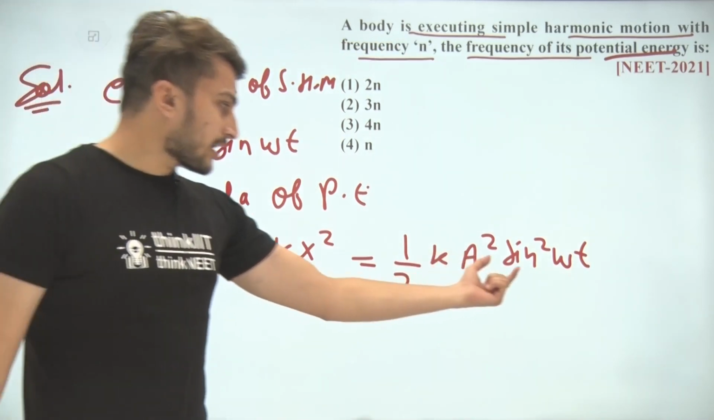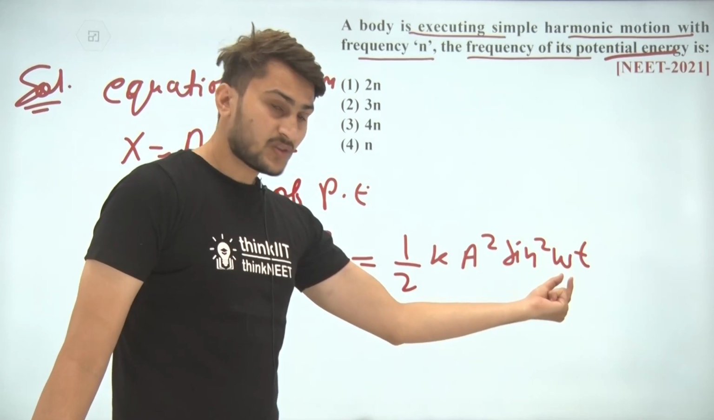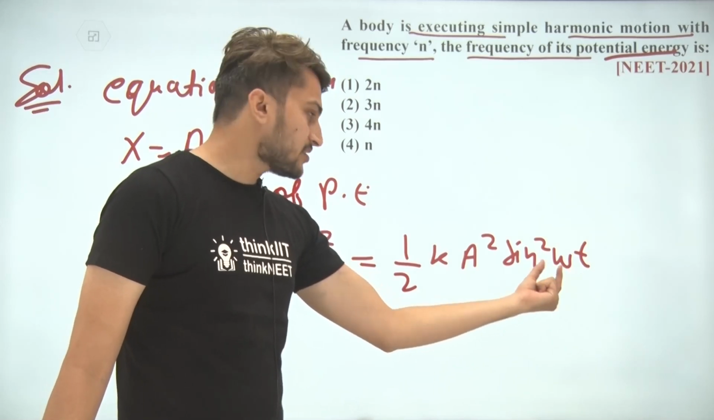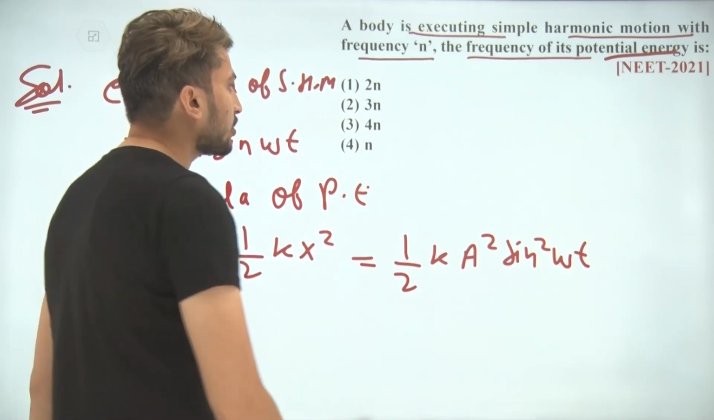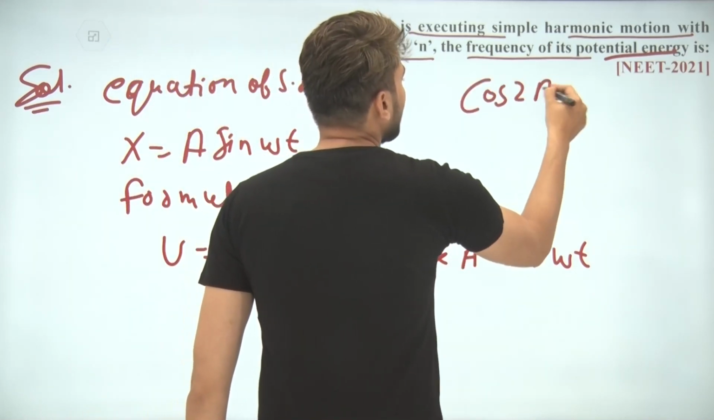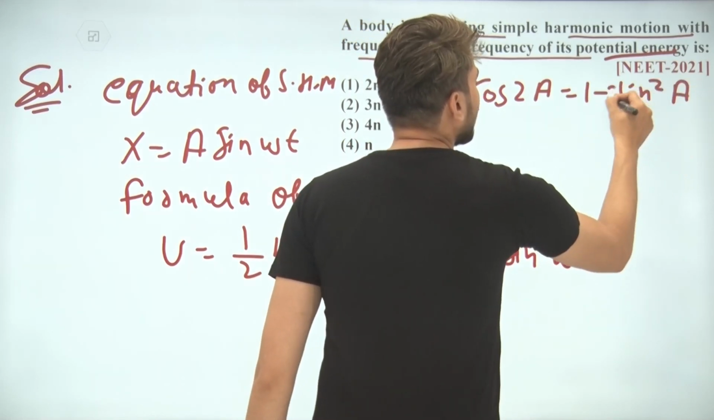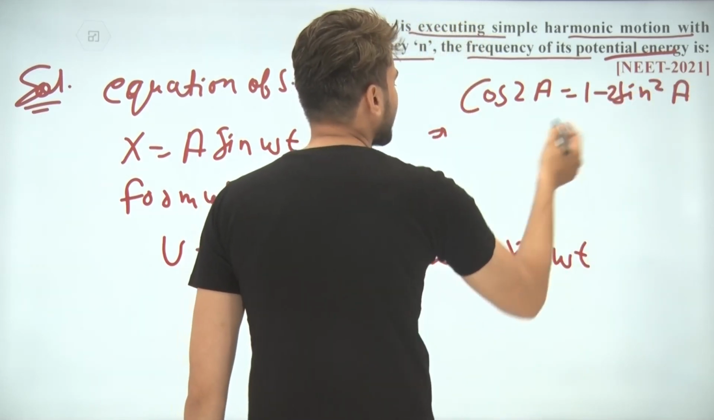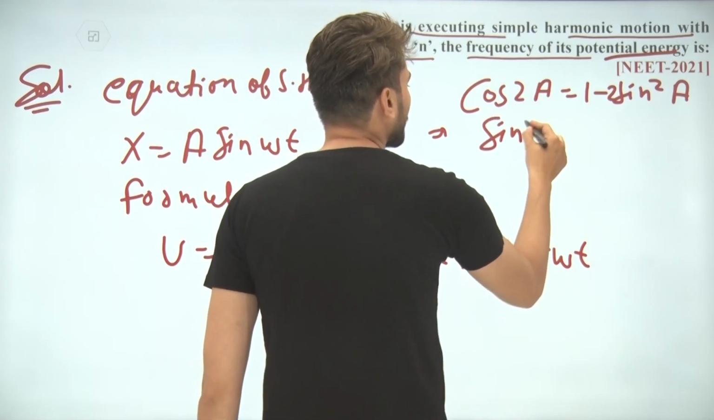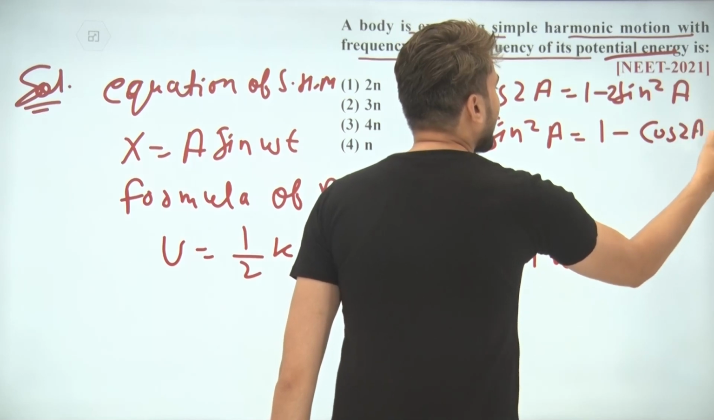Now students, if I am talking about frequency, which is omega, this is angular frequency, so we have to convert it in cos. So we can say cos 2a equals 1 minus 2 sin square a, that means sin square a is equals to 1 minus cos 2a divided by 2.